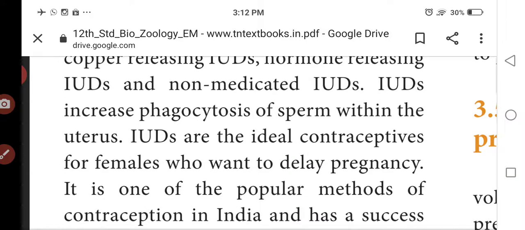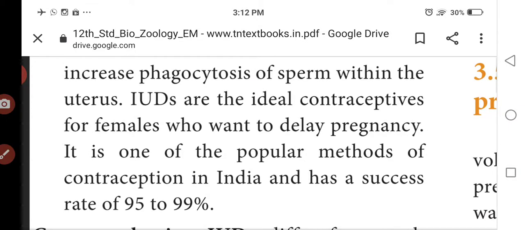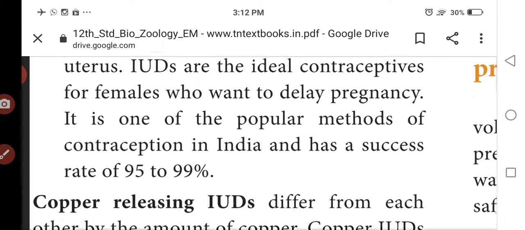At that time there is lysis of the sperms within the uterus. Lysis means it will destroy the sperms. For females who want to delay the pregnancy, copper will be inserted.